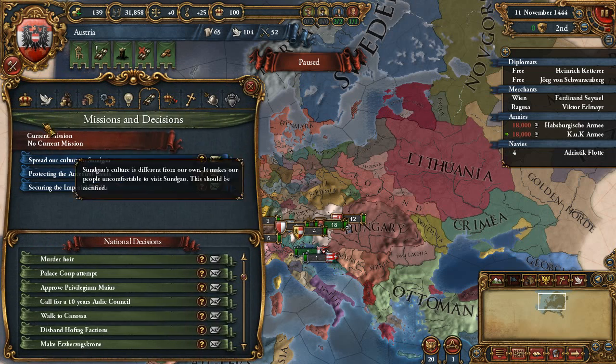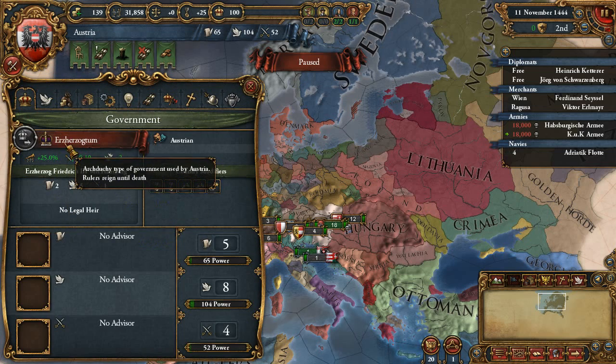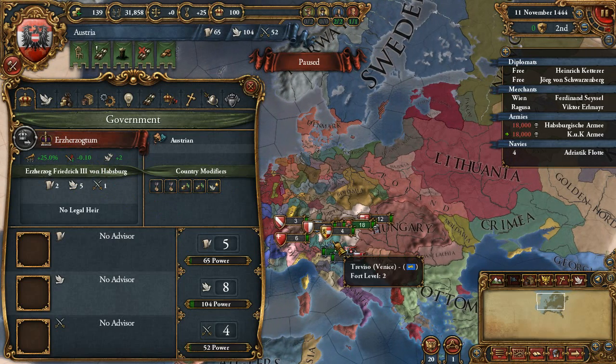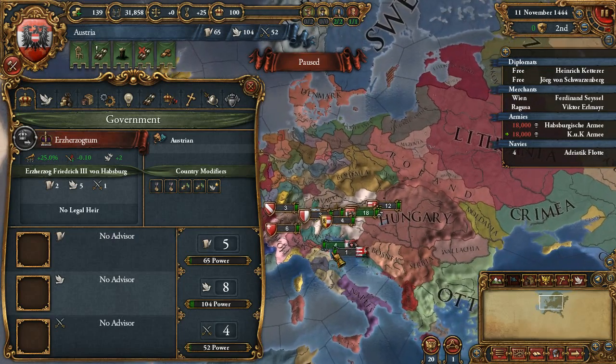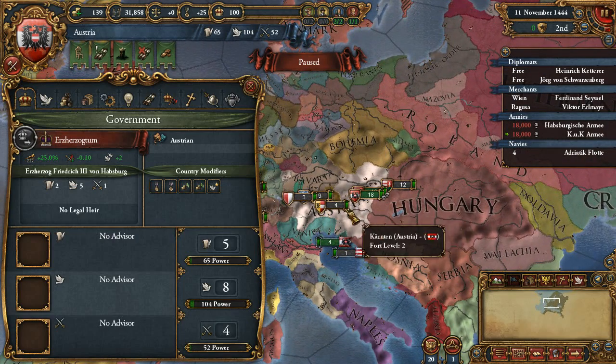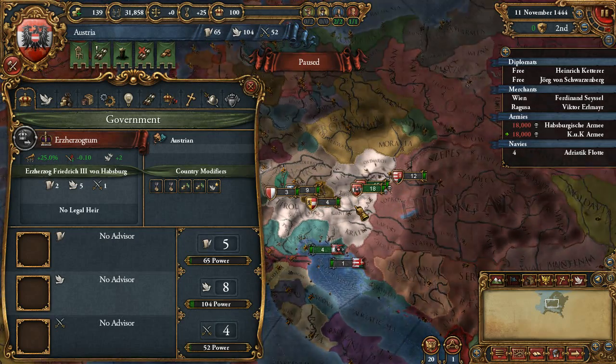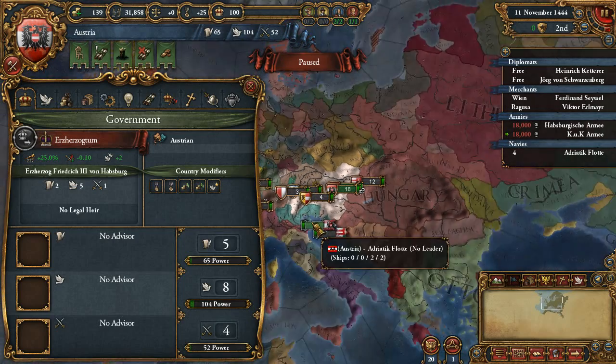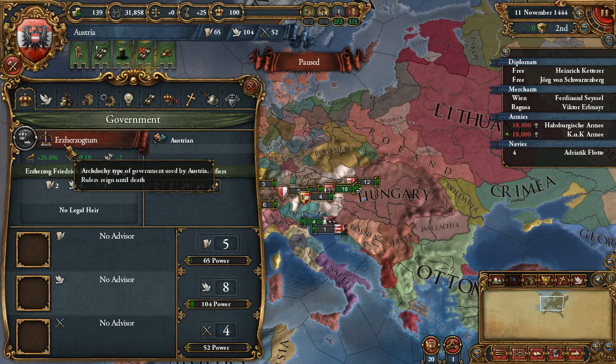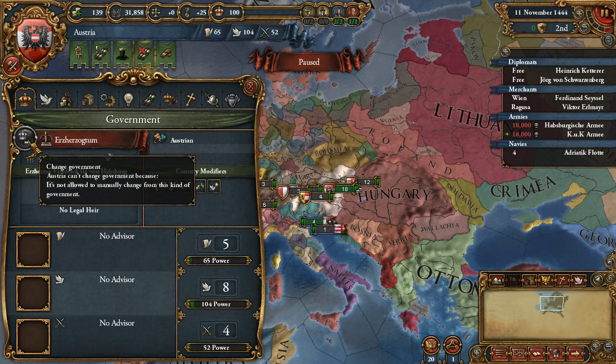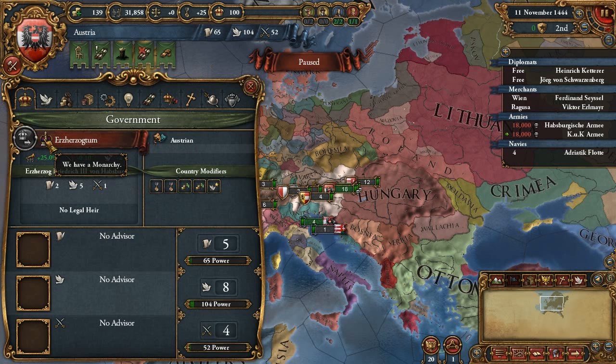Alright, let's see. So we are an Erzherzogtum, Archduchy type of government used by Austria. So we have an Archduchy enabled by default. In vanilla Europa Universalis, when you start as Austria, you will be offered some time into it to either take Archduchy or stick with the kingdom, I believe.